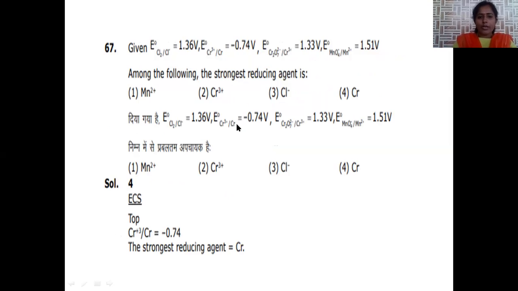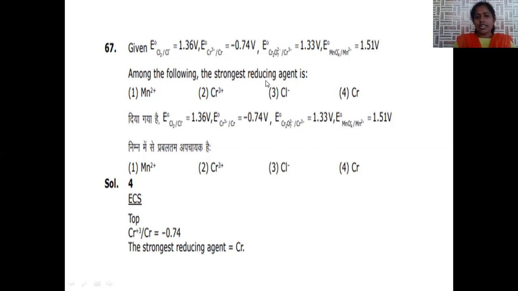E naught for chromium plus 3 to chromium is minus 0.74 volts. E naught of Cr2O7 2- to chromium plus 3 is given by 1.33 volts. E naught for manganate to manganese plus 2 is 1.51 volts. Among all, which is the strongest reducing agent? In order to find the strongest reducing agent, we have to consider their E naught values.